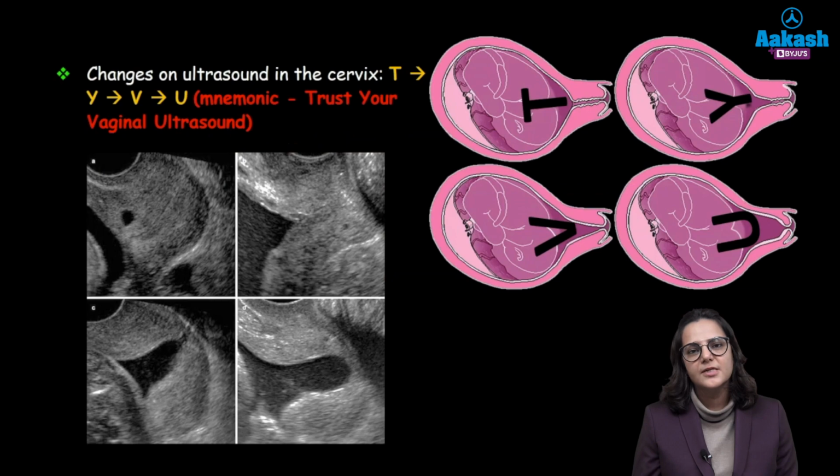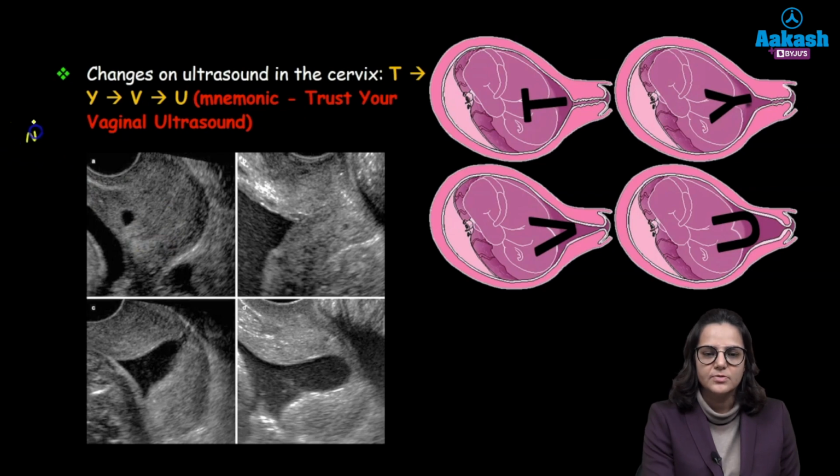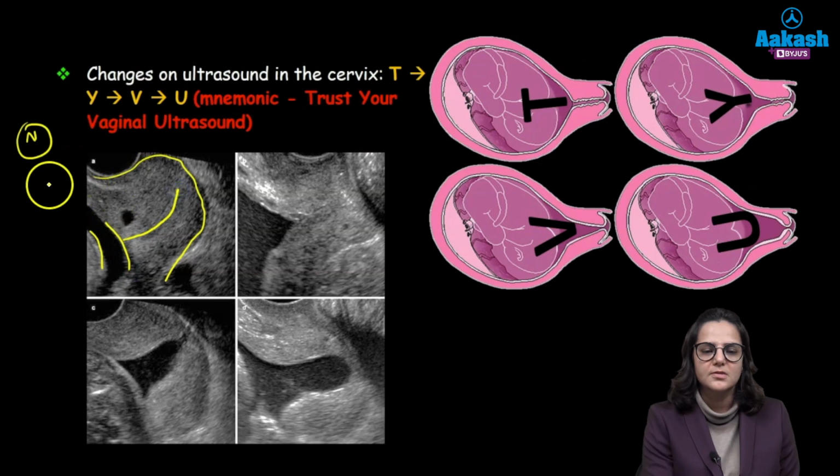Alright. So what are the changes that you will be able to appreciate in an incompetent cervix on an ultrasound? So this is a normal cervix. Okay, first of all, you can see that this is the head of the baby. All of this part is the cervix, and this cervix is closed. See, this is the line and this is closed. So this is a T-shaped cervix and this is normal. So this is the length of the cervix till here.